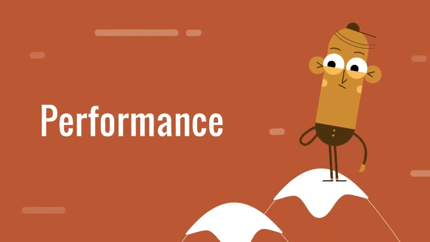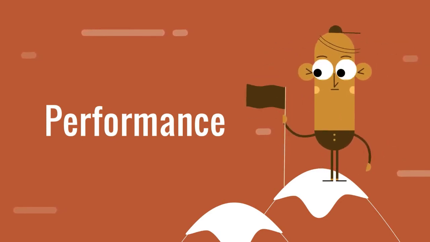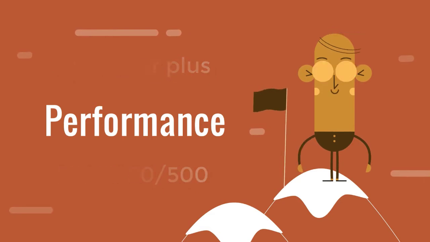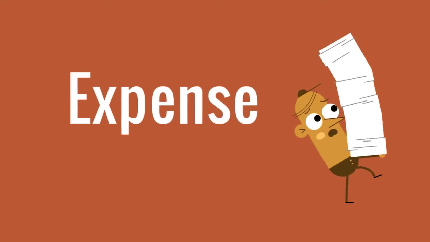The first one is the performance. Rather than looking at quarter on quarter performance, it is better to look at 5 years or plus kind of performance and compare that with the benchmark, popularly Nifty 50 or Nifty 500. Why would you compare it with the benchmark? Because if the fund manager is not able to beat the benchmark, there is no point investing in that particular fund. Then you will look into the total expense ratio.